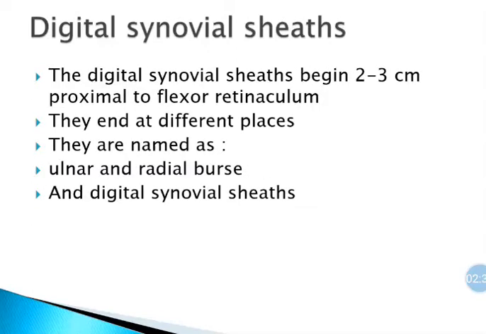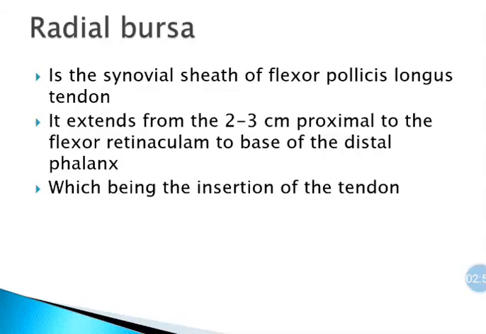Digital synovial sheaths begin 2 to 3 centimeters proximal to the flexor retinaculum, and they end at different places. Depending upon the termination, they are named as ulnar bursa, radial bursa, and digital synovial sheaths.